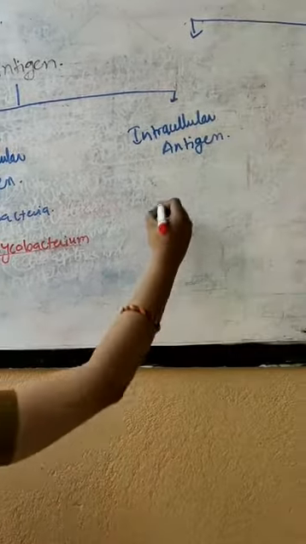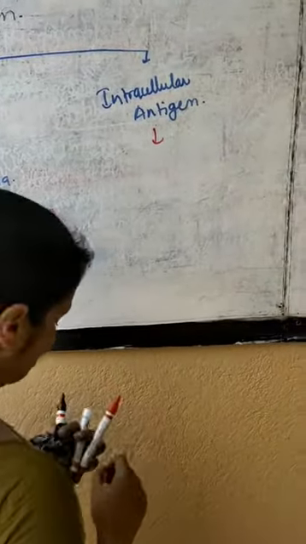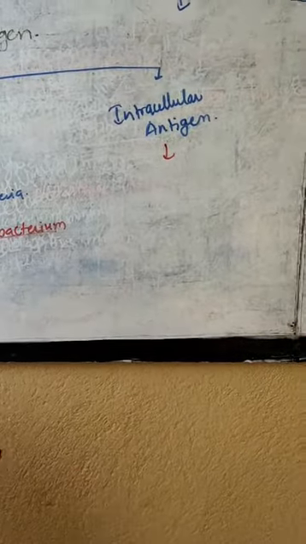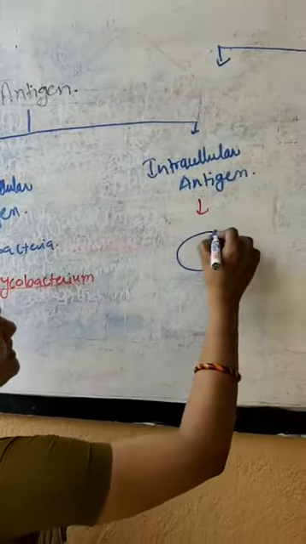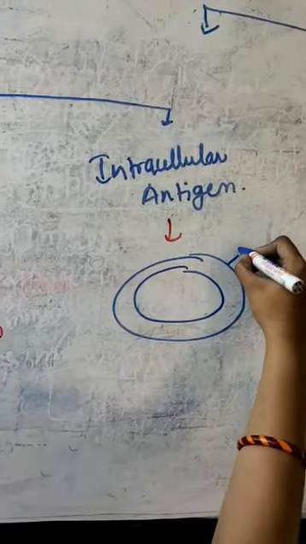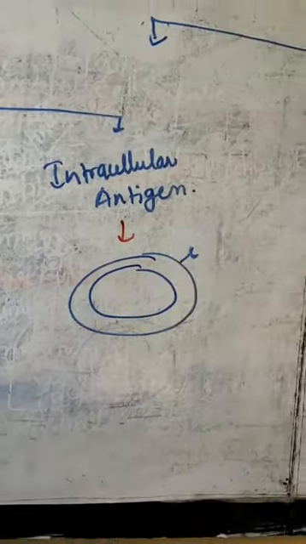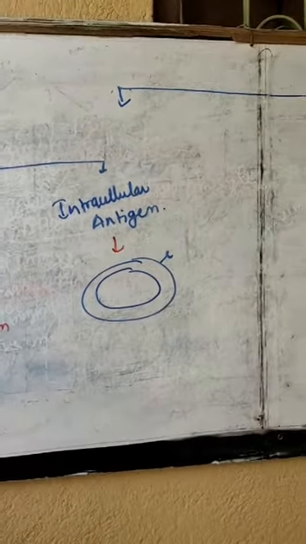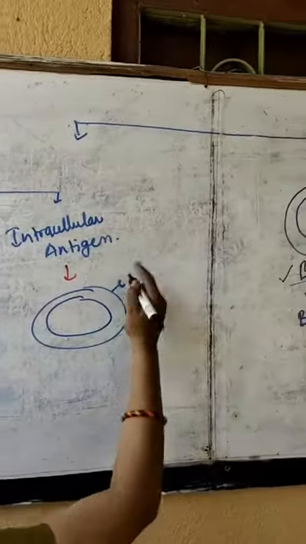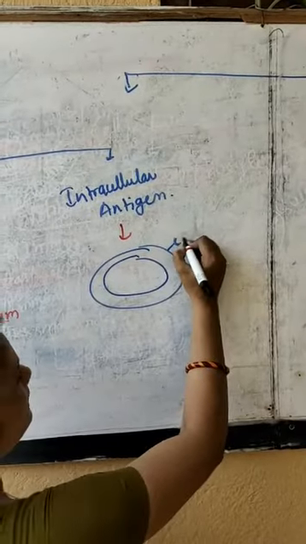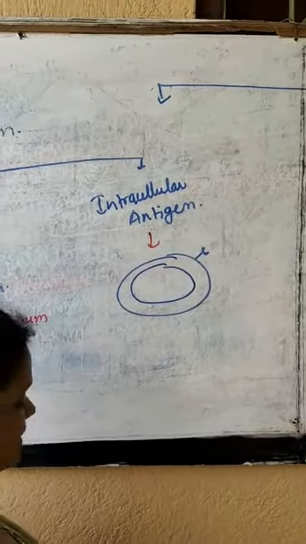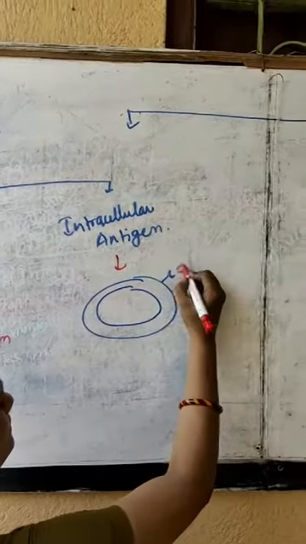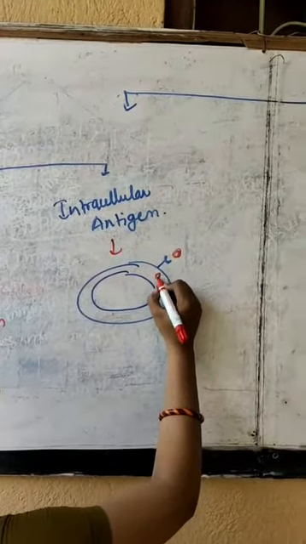Now intracellular antigen, as the name indicates, intra means inside, cellular means cells. If this is a host cell, it will have receptors for all types of pathogens. The pathogen will bind to the respective receptor, and after binding to the receptor, it will get inside the cell.